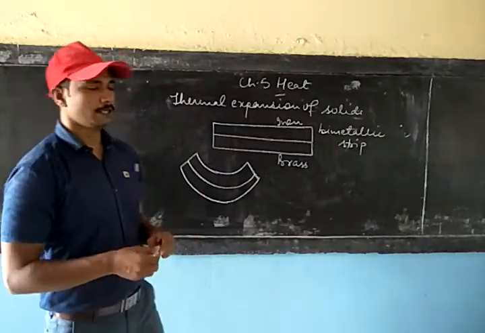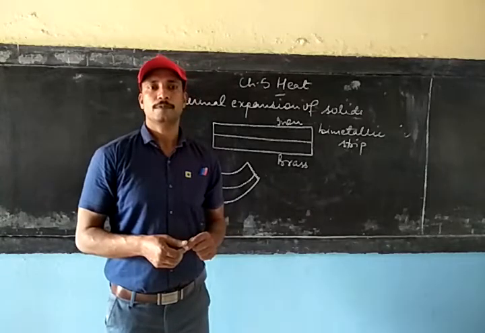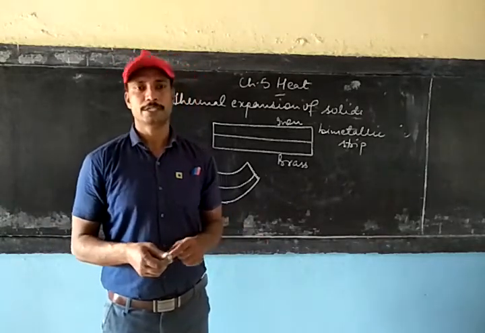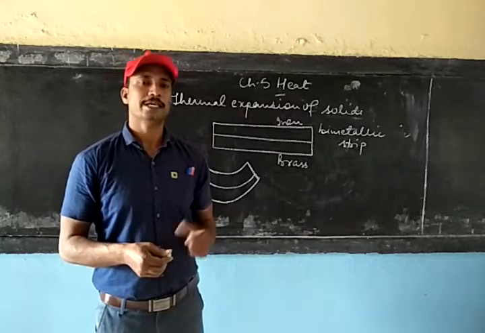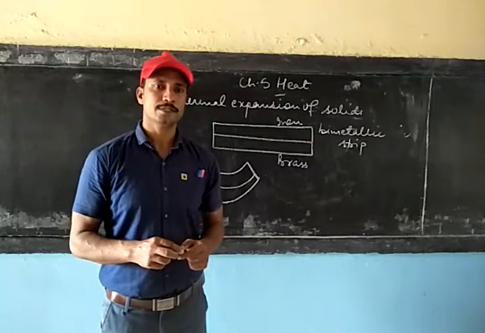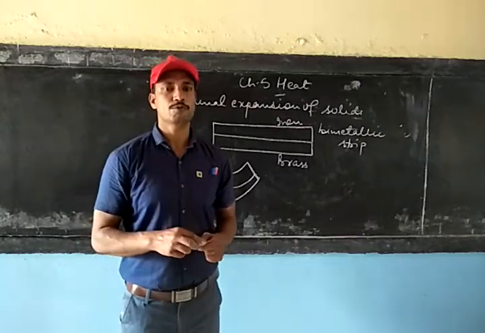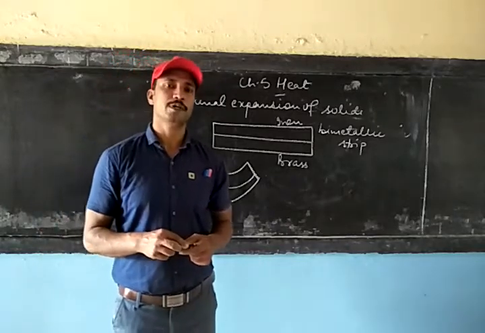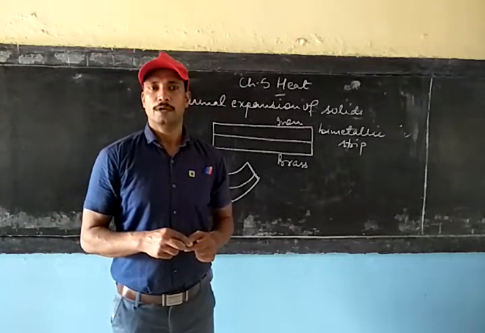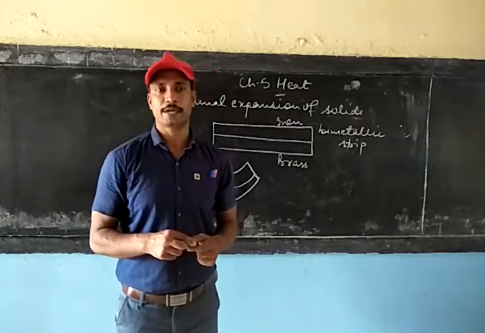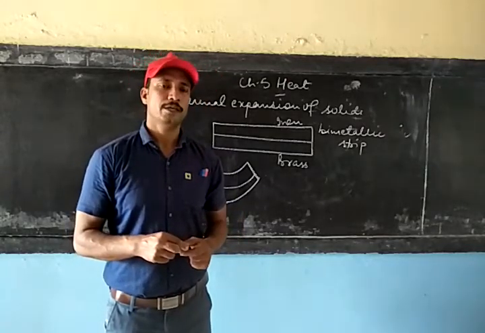You might have seen the gap in a railway track at regular intervals, at regular distance. This gap is meant for allowing the expansion of railway tracks when the train moves on it. Because when the train moves on it, the railway tracks become hot, and this gap is provided just to allow the expansion of the railway track without causing any bending.